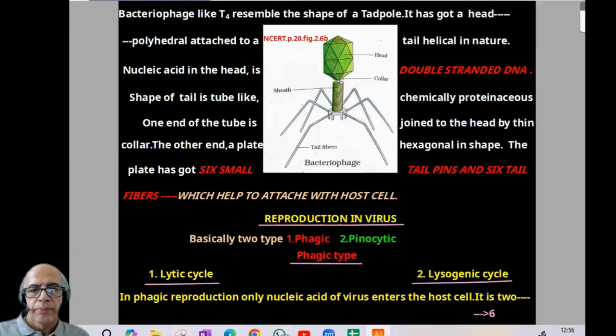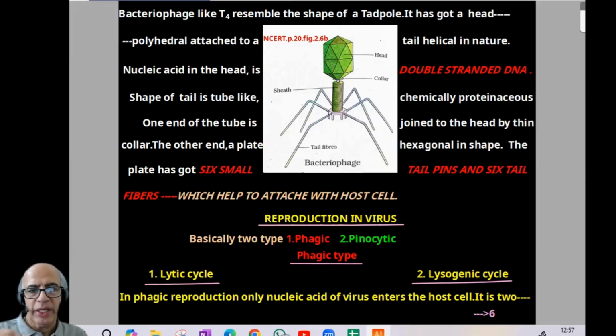Now comes the bacteriophage. TMV is over. Tobacco mosaic virus is over, diagram over. Now we are proceeding with the bacteriophage. See, these are viruses which infect bacteria and they possess double-stranded DNA. When we look at the bacteriophage diagram according to NCERT, T4 resembles the shape of a tadpole. Tadpole means a head will be there, a tail will be there, a connecting area will be there. That's the reason. It has got a head here.